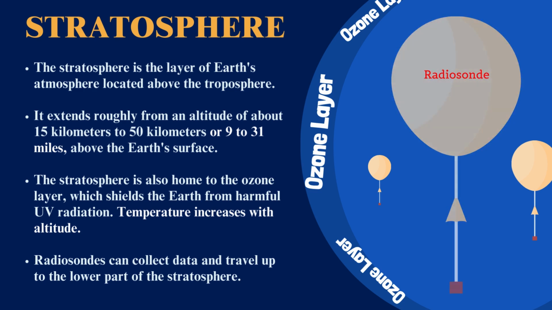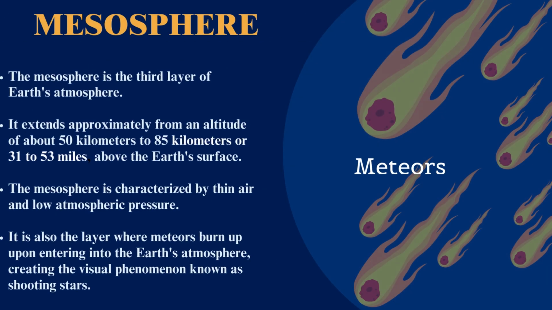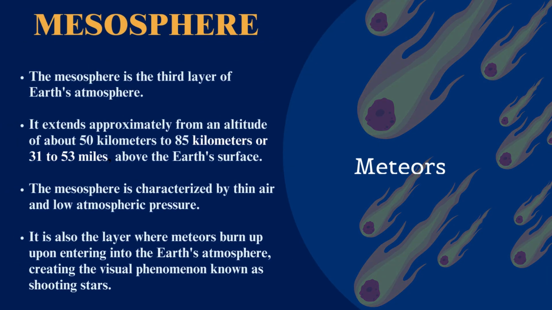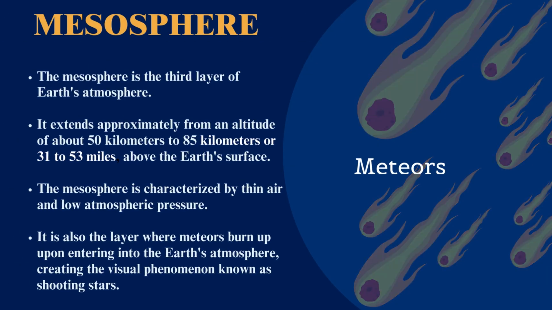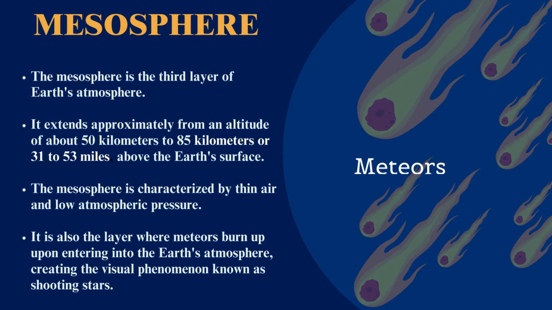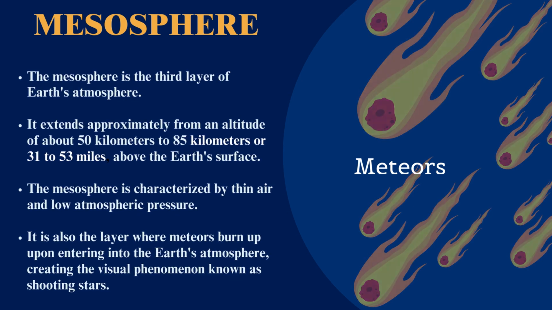Example is radiosondes can collect data and travel up to the lower part of the stratosphere, we can see in the picture. Next, we have the mesosphere. The mesosphere is the third layer of Earth's atmosphere. It extends from 50 to 85 kilometers or 31 to 53 miles above our planet.